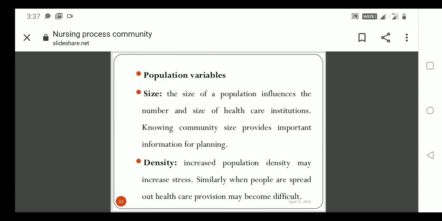Whoever is in a more vulnerable stage, we give the vaccinations first. After completing those disease-prone people, we will give towards the other people also. Because of the size of the population, we can't give healthcare services to everyone at present in India. So we give the first care to those who have the leading problem, then we give towards the other people.